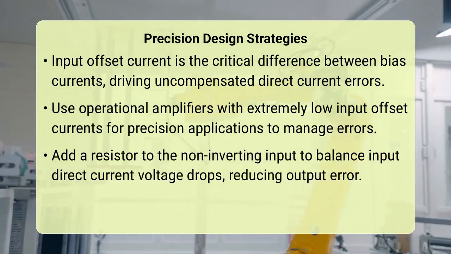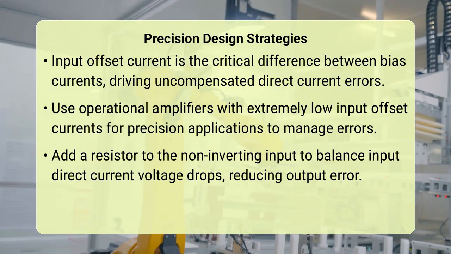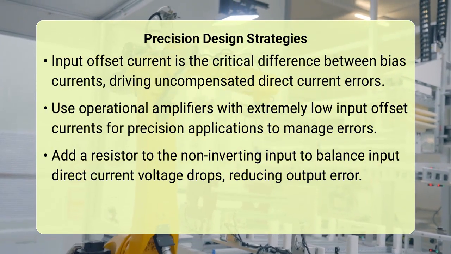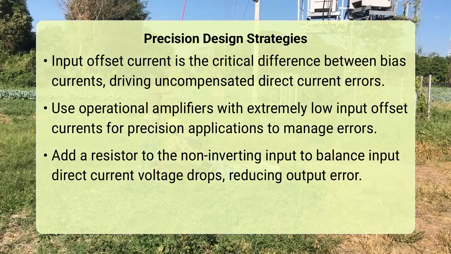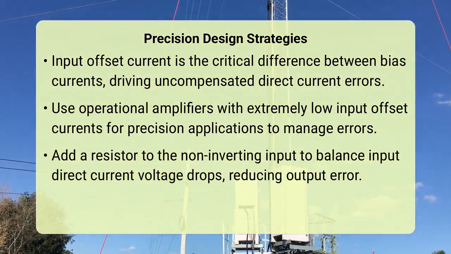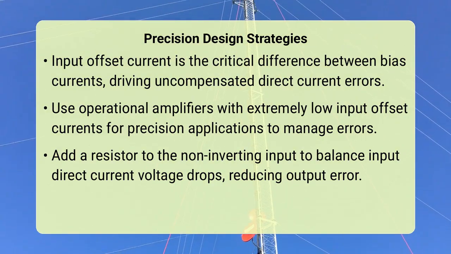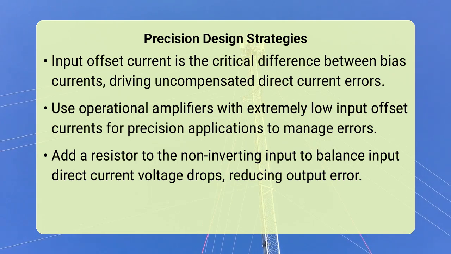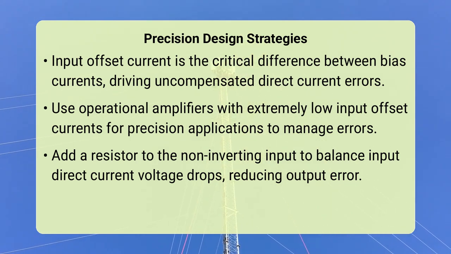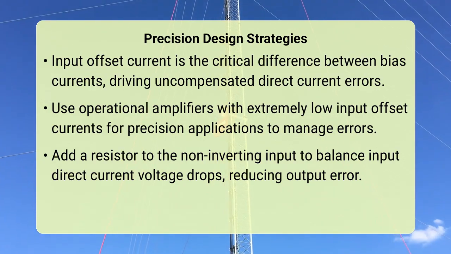By understanding that bias currents are inherent to the operational amplifier's internal structure and interact with external resistances to create voltage offsets, you can strategically design your circuits. This careful consideration allows you to balance the direct current paths to each input, effectively minimizing unwanted output errors and ensuring your amplifier performs closer to its theoretical potential.